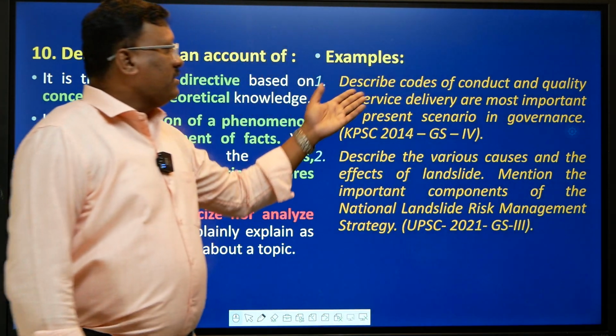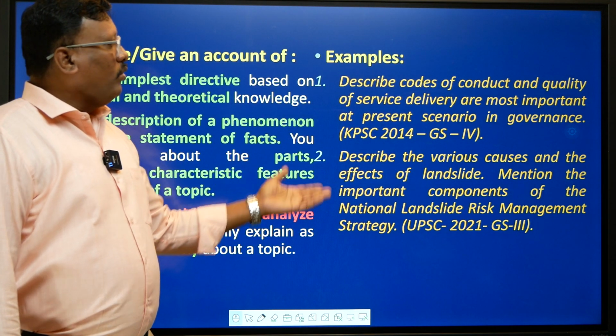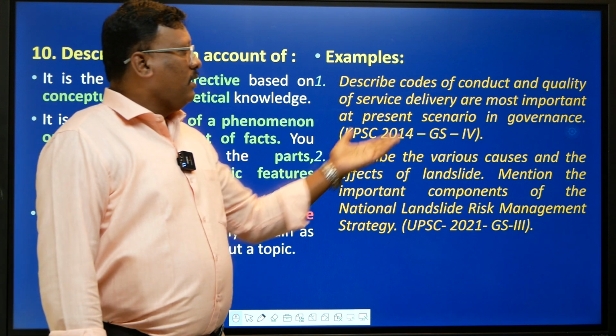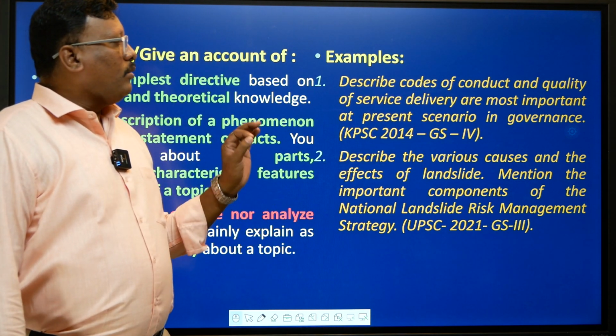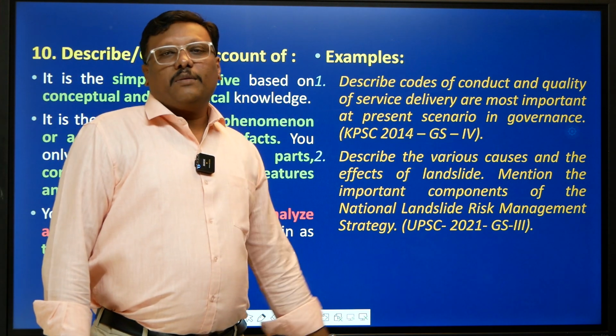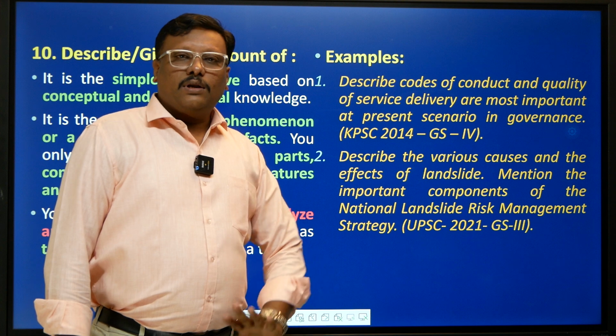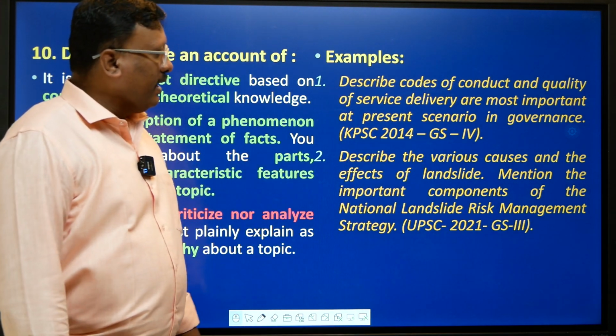Okay. Example: describe the code of conduct and quality of service delivery as most important in the present scenario in governance. So only focus on the code of conduct and quality of service delivery. How is it important for governance? You only describe it. You don't have to criticize or analyze. Again, describe the various causes and effects of landslides.